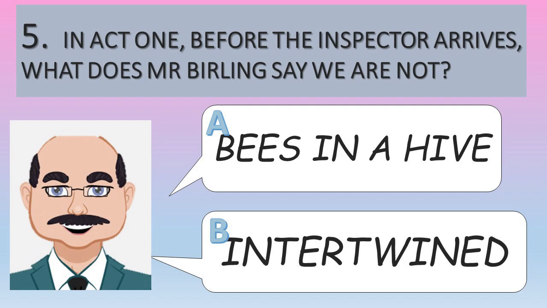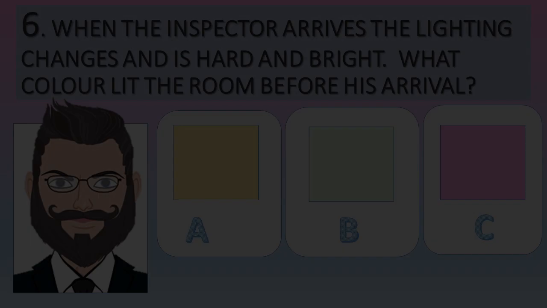Question number 5. In Act 1, before the inspector arrives, what does Mr. Birling say we are not? Is it A, we are not bees in a hive? Or is it B, we are not intertwined?